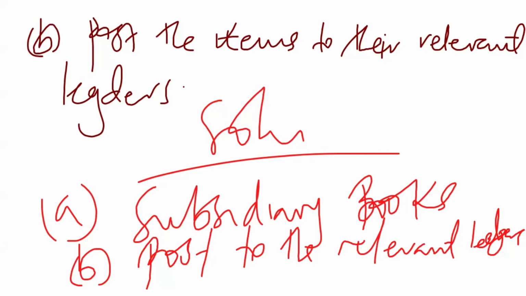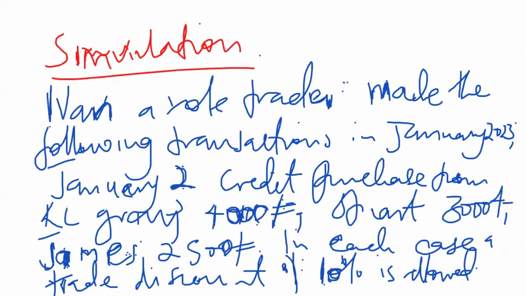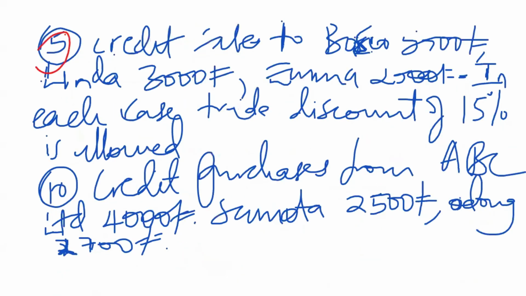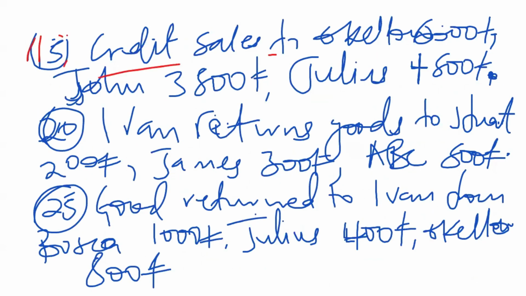So you can go through the question and see what they want. They told us Ivan, a sole trader, made the following transactions in January 2023. They started with January 2nd, where we've seen some credit purchases. They went on to January 5th, then we had some credit sales. They went to January 10th, we had some credit purchases. Then we went to the 15th and we had some credit sales.